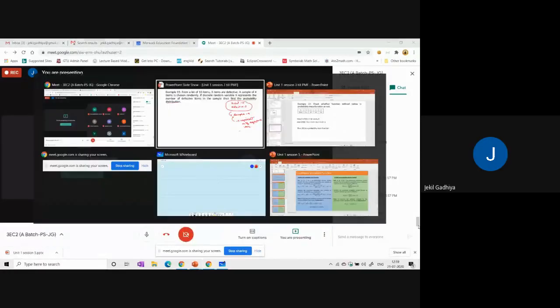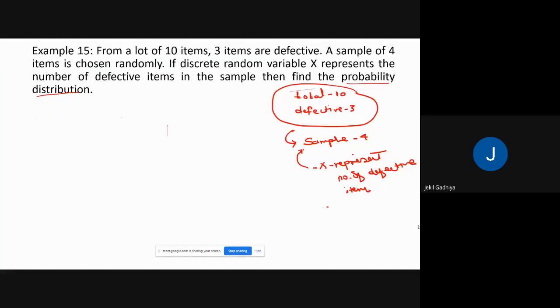Okay, let me repeat the question again. So what is the question? First of all, we have a lot of 10 items. In that 10 items, 3 items are defective. Okay. Now we are going to choose a sample of 4 items randomly. The experiment is that we are going to choose a random sample of 4 items.